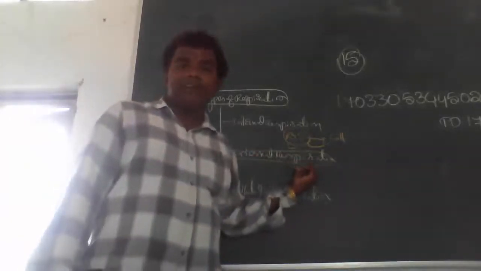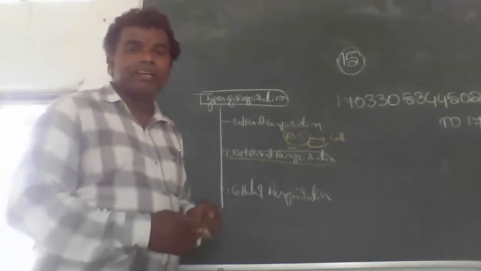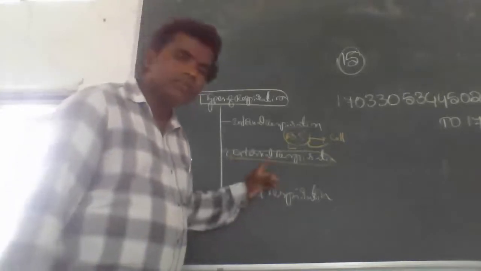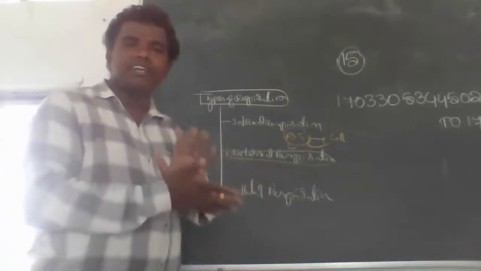What is external respiration? Sir, external respiration means lungs to outside the air. Carbon dioxide will go outside, and the oxygen will enter into our blood. Okay. Simple. Very good. Excellent answer.